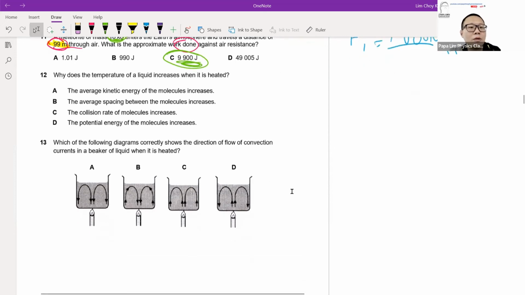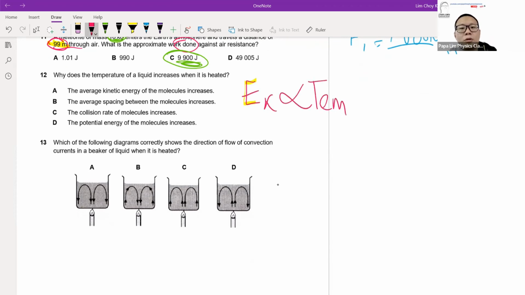Question 12, kinetic energy versus temperature, what we call the thermal property. Kinetic energy is proportional to your temperature, so these two are a proportion thing. When you're doing revision for thermal property, this is something you will come across quite a lot of times.